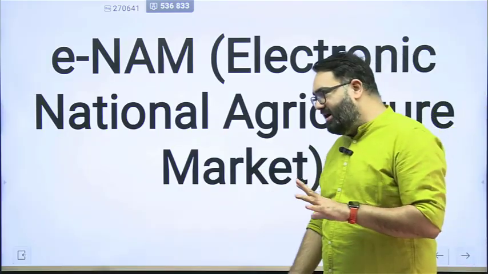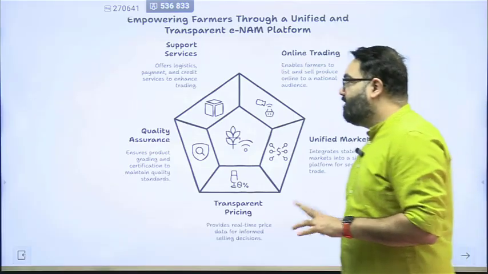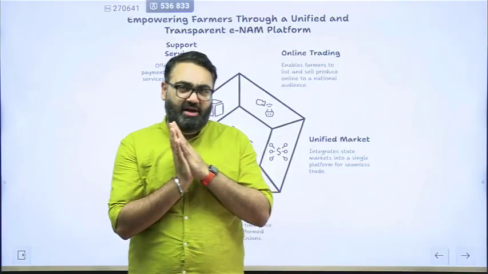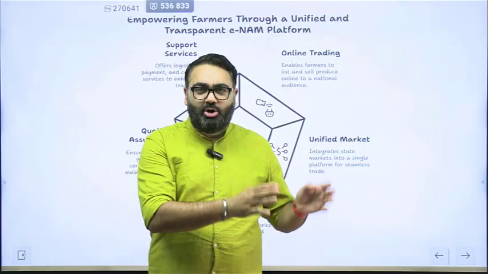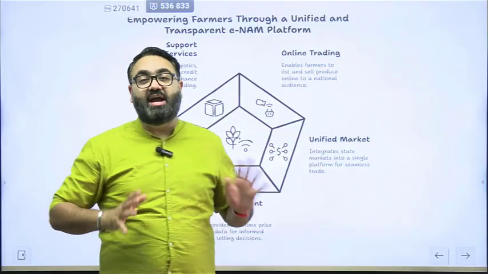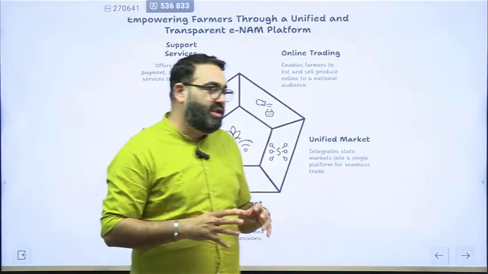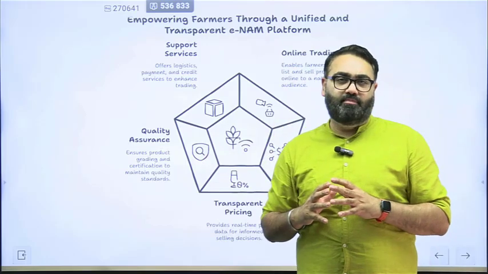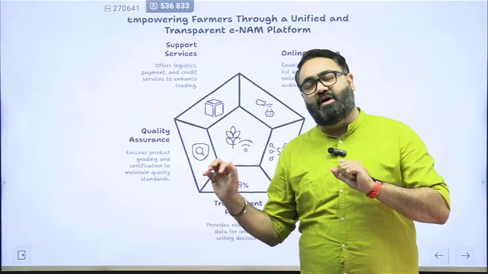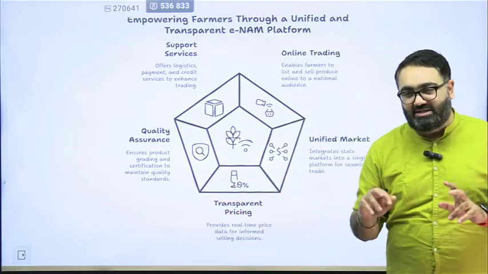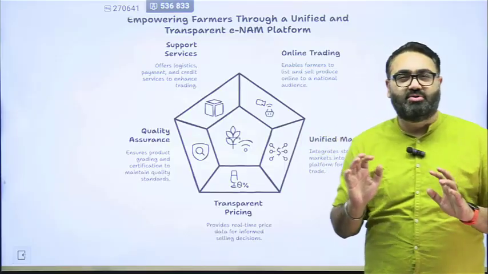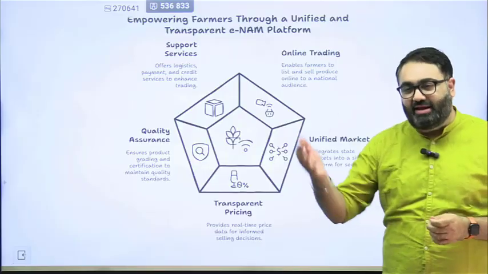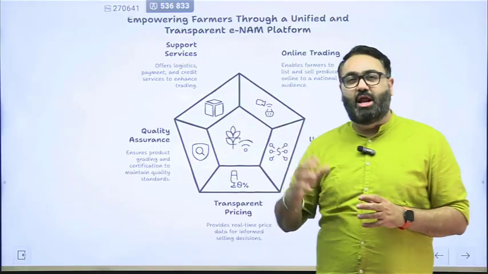This is where this portal comes in the picture. So what the government does, the simple process is, you take a very small part of your produce to the local mandi. They will do a testing, a quality check will happen. After quality is tested, they will list your product on this portal. So they'll make a listing that this farmer from this part of India has 500 kg, 5000 kg of this produce. This is the quality, this has been tested. Whoever wants to buy can now auction or put in their price.